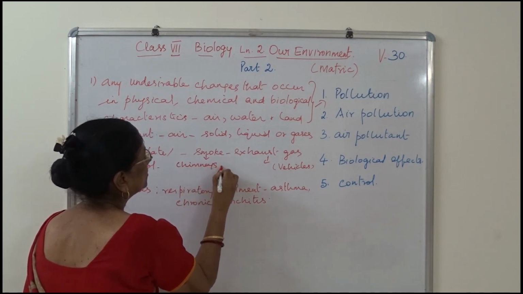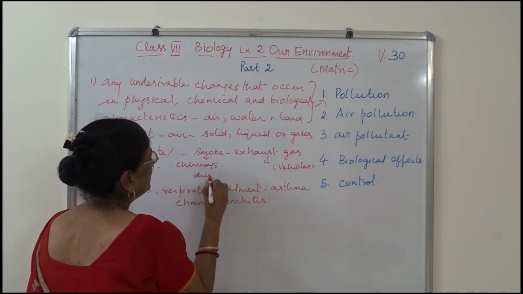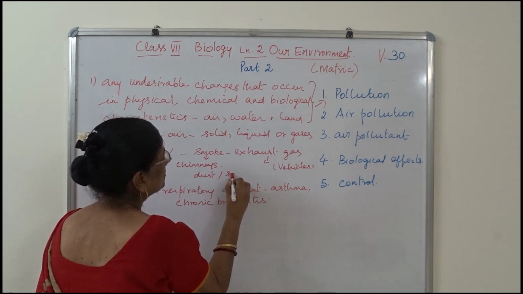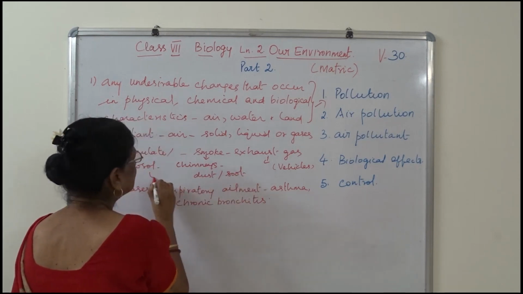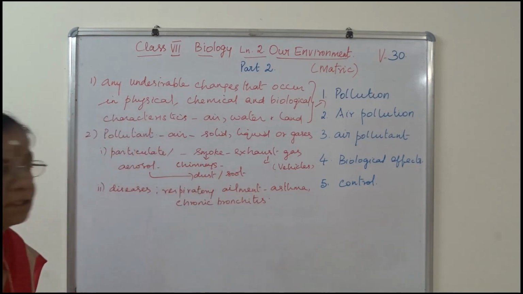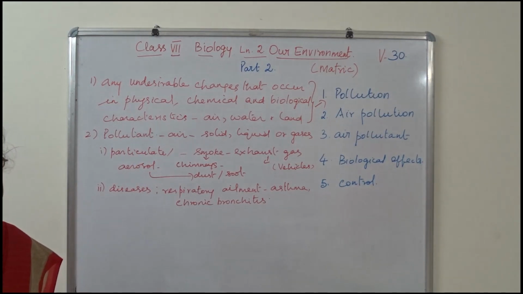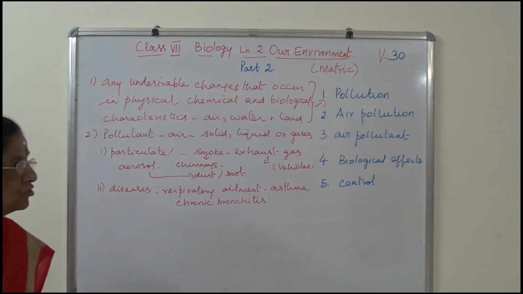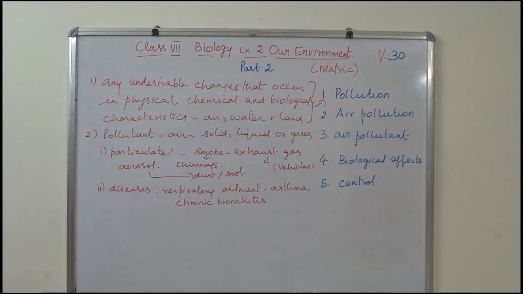The chimney smoke will have dust and soot, and that is called aerosol. So clear that? Write like this. I give a second, please make a note. Copy this in the classwork.